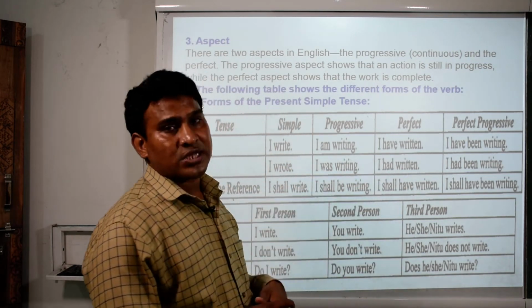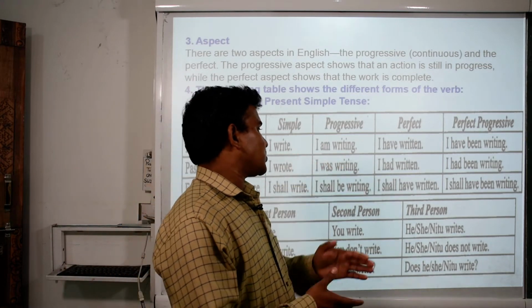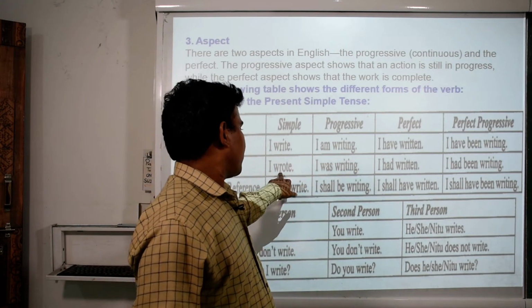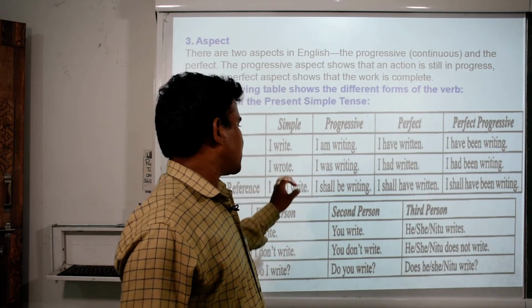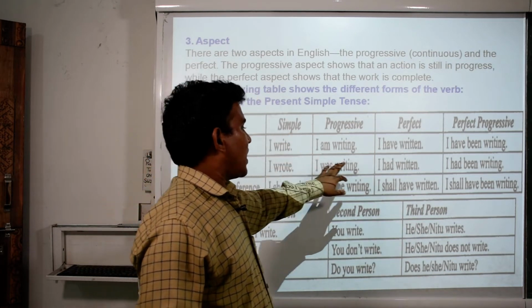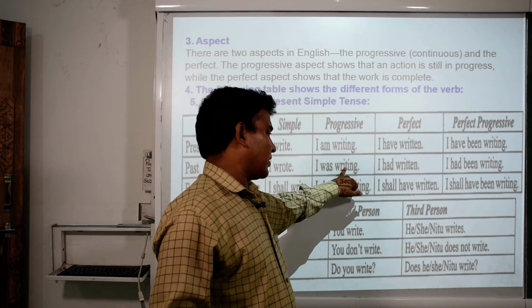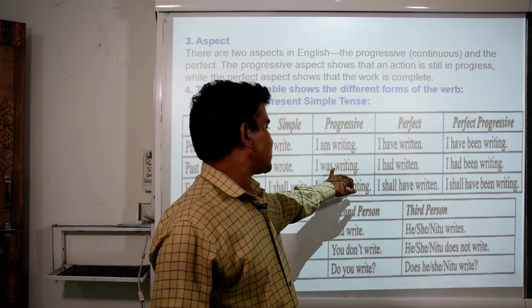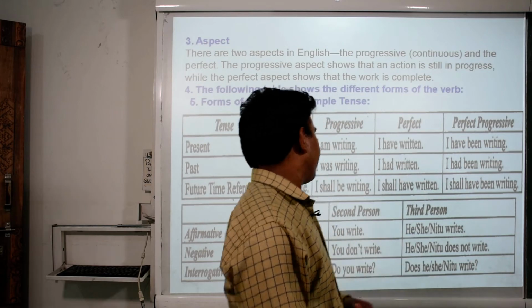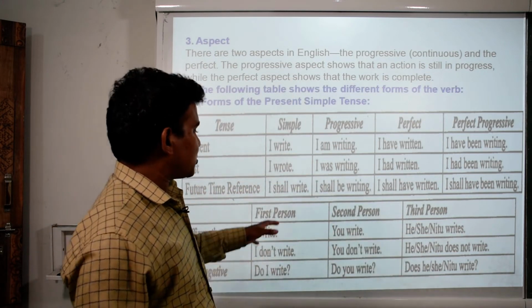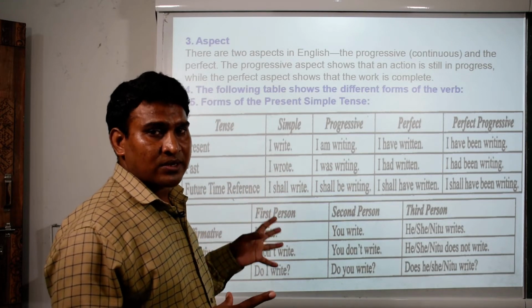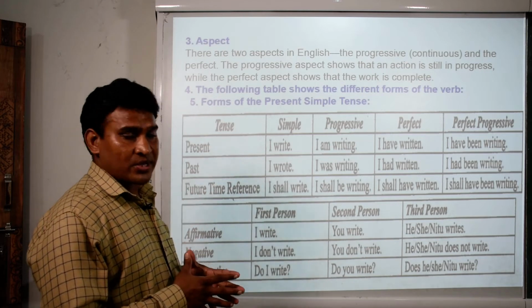Speaking about past: I was writing, I had written and I had been writing. These are the verb forms changing. First it is write, then wrote, and here it is written. Writing with ing, because it is a progressive or continuous tense. I had been writing. Now next, the future time reference: I shall write. Do not forget, there is no third tense, but it is a future time reference.